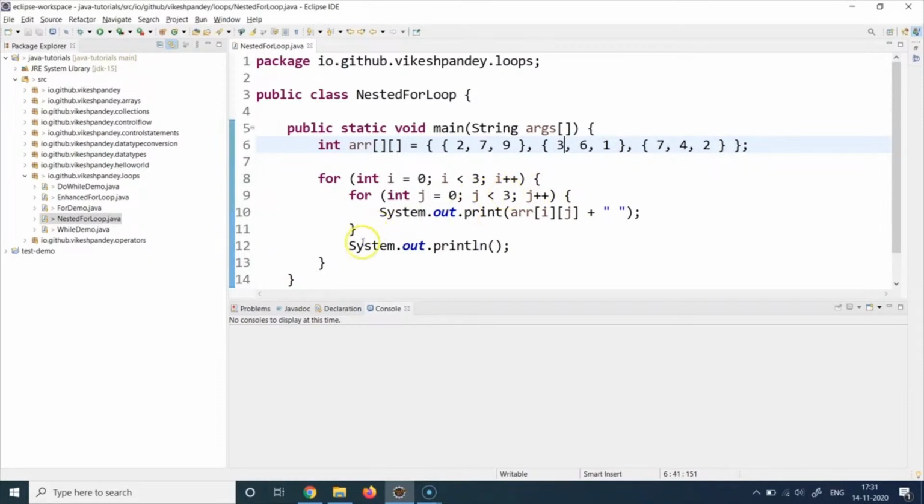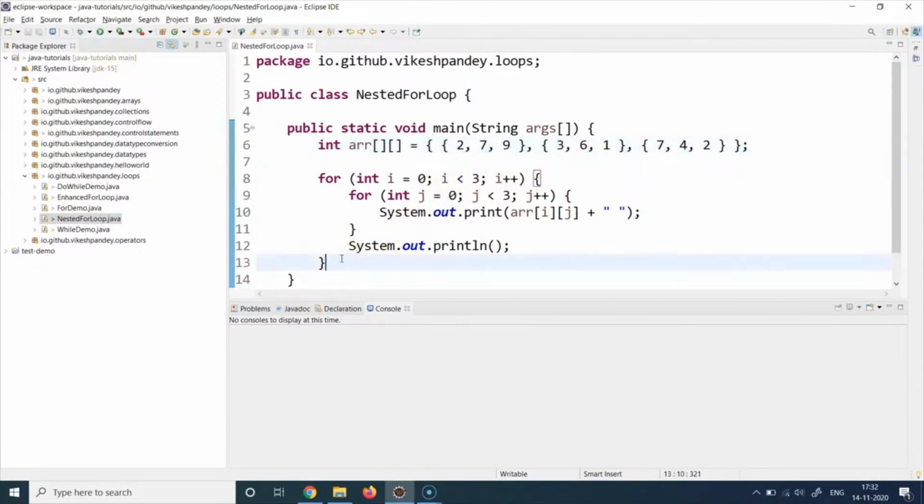So it jumps out of the loop, goes to line number 12, prints a blank line, again goes back to line number 8, increments i, and i now becomes 2. 2 is less than 3. Yes, it will again go here, initialize j again with 0, and again does the same thing for the row 2 and column 0, 1, 2. And again, it will come out of the loop. This time, again, when it will go here, the value will become from 2 to 3, and 3 is not less than 3. So then it will break out of the outer loop.